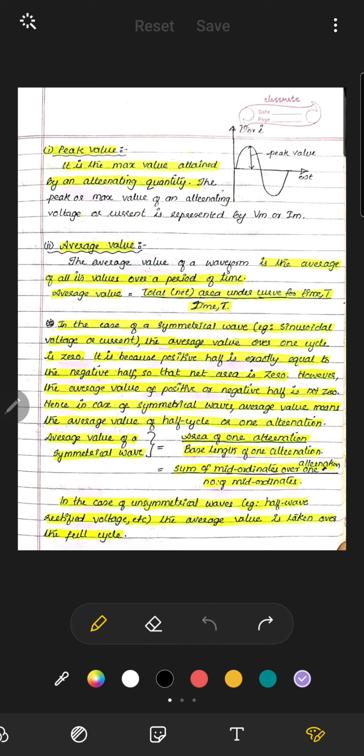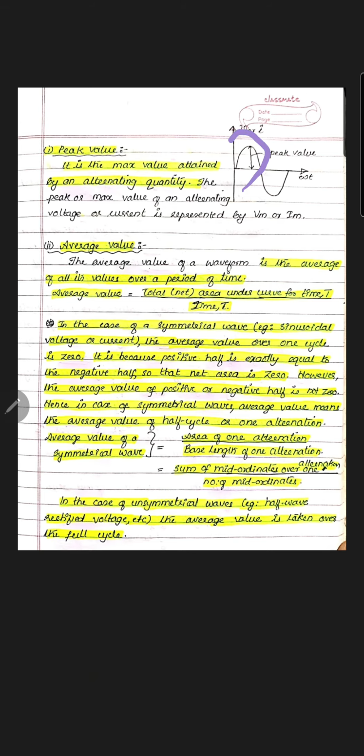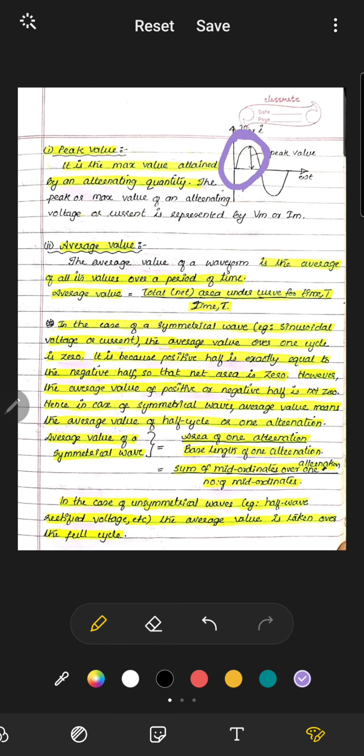In the case of a symmetrical wave, for example a sinusoidal voltage or current, the average value over one cycle is 0. It is because the positive half is exactly equal to the negative half, so the net area is 0. However, the average value of a positive or negative half cycle is not 0. Here, in the case of symmetrical waves, average value means the average value of a half cycle or one alternation.